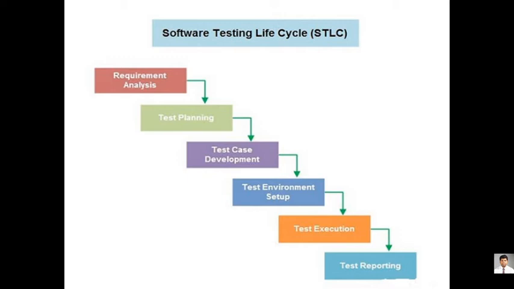After the test cases, the environment is set, meaning in which environment your product has to be launched. After the product is placed in that environment, what we call the exact test execution is done, and after execution reports are created, and those reports are provided to the higher authority or a team leader for appropriate action. That is, if there is a bug that needs to be rectified, fine; if the product is okay, then it needs to be sent to the release team or the implementation team in the market.